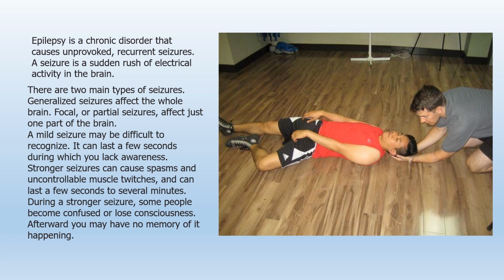A mild seizure may be difficult to recognize. It can last a few seconds, during which you lack awareness. Stronger seizures can cause spasms and uncontrollable muscle twitches and can last a few seconds to several minutes. During stronger seizure, some people become confused or lose consciousness, and afterwards they may not have a memory of it happening.